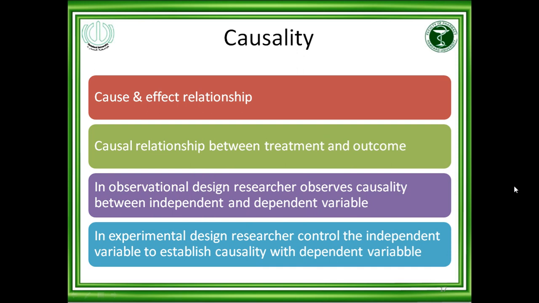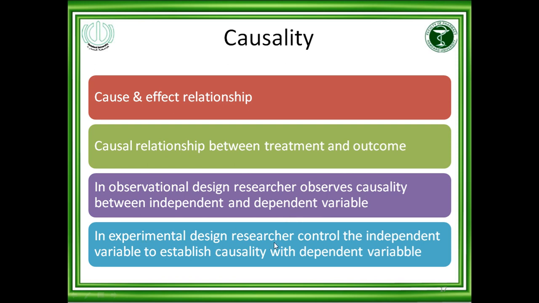Now causality, cause and effect relationship, means that the drug really reduces the blood pressure, so the effect is reduction in blood pressure. Causal relationship between treatment and outcome: treatment is the drug and outcome is the antihypertensive effect. In observational design research, you observe causality between independent and dependent variables. The independent variable could be a drug, service or device, and the dependent variable is the outcome or therapeutic result.